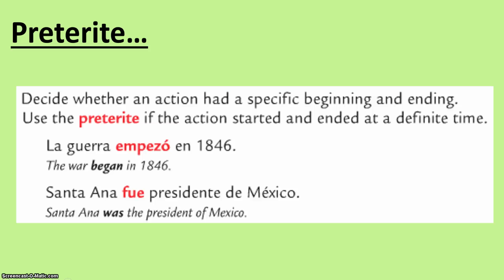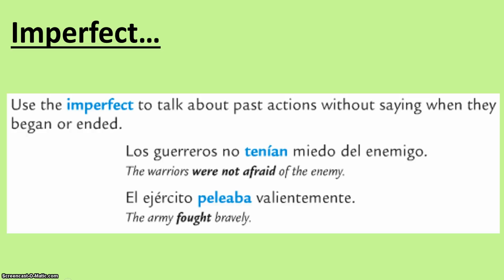In terms of your leyenda project that's coming up, you can kind of think that you would want to use the preterite for the actions that occurred in your story. We're going to be using the imperfect to talk about past actions without saying when they began or ended, like los guerreros no tenían miedo del enemigo. The warriors were not afraid of the enemy. El ejército peleaba valientemente.